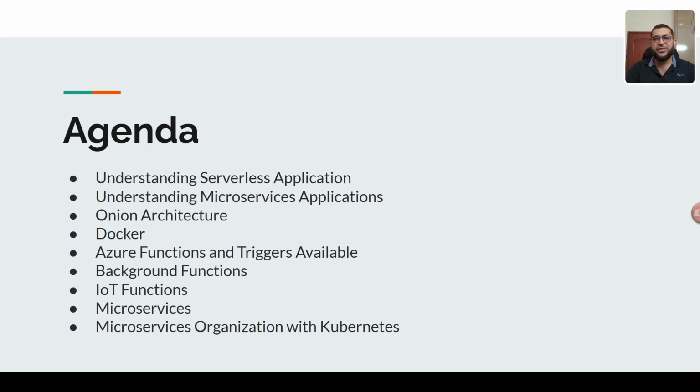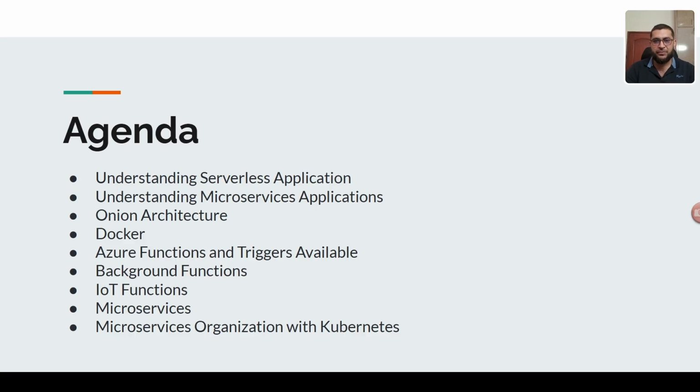For this course, our agenda is to understand the serverless application, how serverless application work, how to deploy serverless application. We'll understand the microservices, onion architecture, different type of onion architecture like domain layer, application layer, and infrastructure layer. Then we will learn Docker and then Azure function.